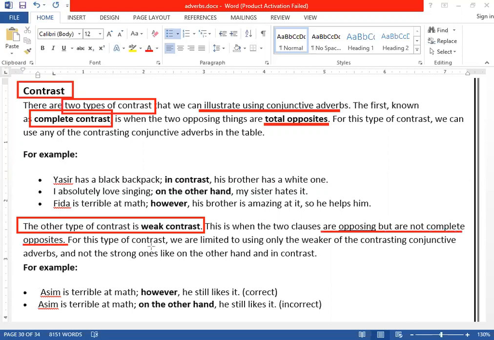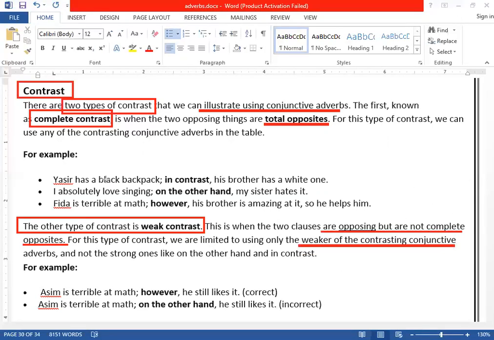For this type of contrast, we are limited to use only weaker contrasting conjunctive adverbs. That's why we use weaker ones. For complete contrast, we will use the strong contrast adverbs, whereas for the weak one, we will use the conjunctive adverbs of weak contrast. Let's take some examples.